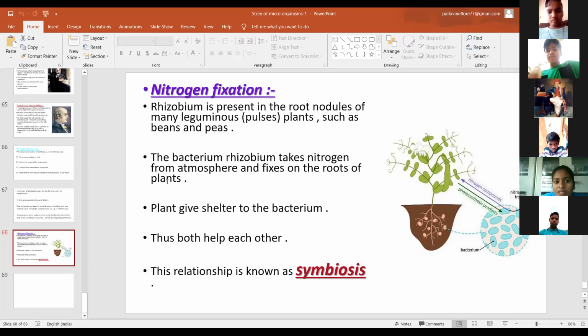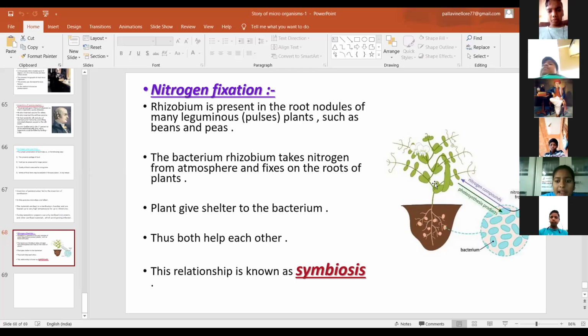Next, what is the use of Rhizobium bacteria? The Rhizobium bacterium takes nitrogen from the atmosphere and fixes it on the roots of the plant. The Rhizobium bacteria capture the nitrogen from the atmosphere. It provides the nitrogen to the plant.